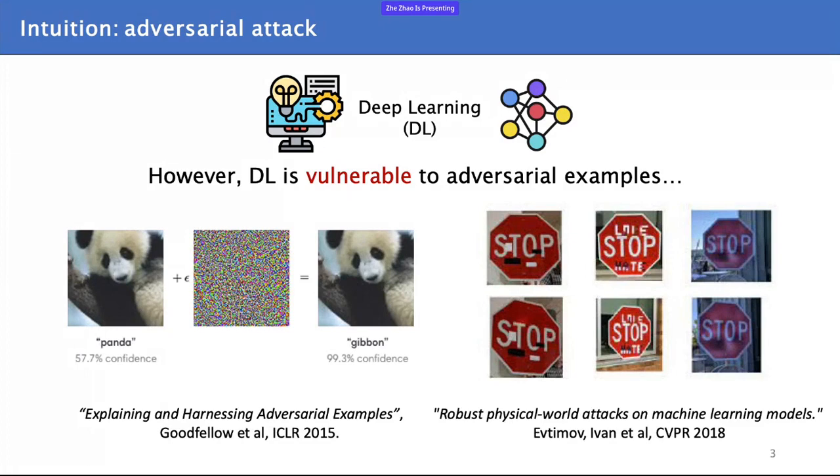I will start by introducing the adversarial attack, or we can say the neural network testing method, which found that neural networks are not robust to minor perturbations on inputs. If we add some human imperceptible perturbation to the image, the neural network may make a wrong judgment. The image on the left shows an attack on an image classification task, and the right shows an attack on a road traffic sign recognition task. These attack methods are trying to find counterexamples. They are fast, but cannot provide any provable conclusion.